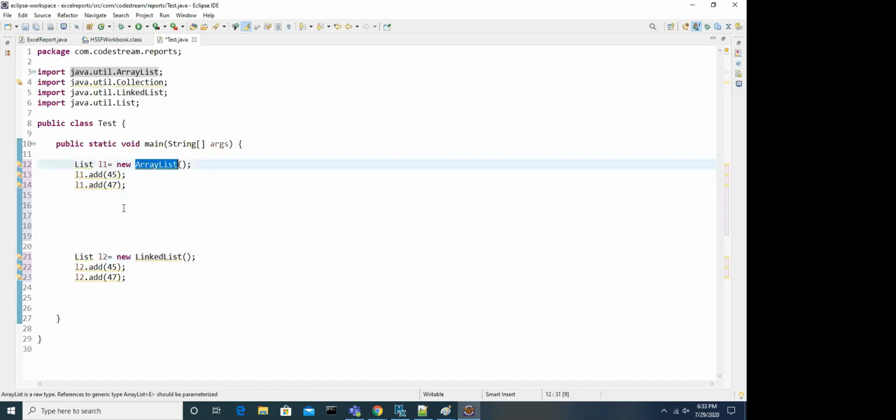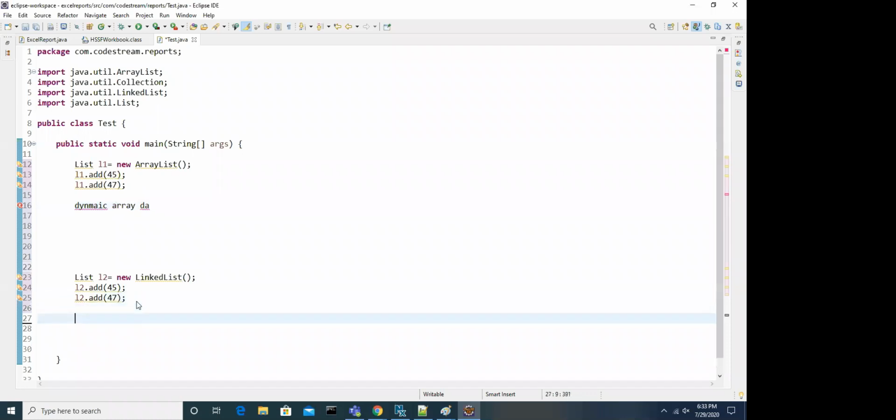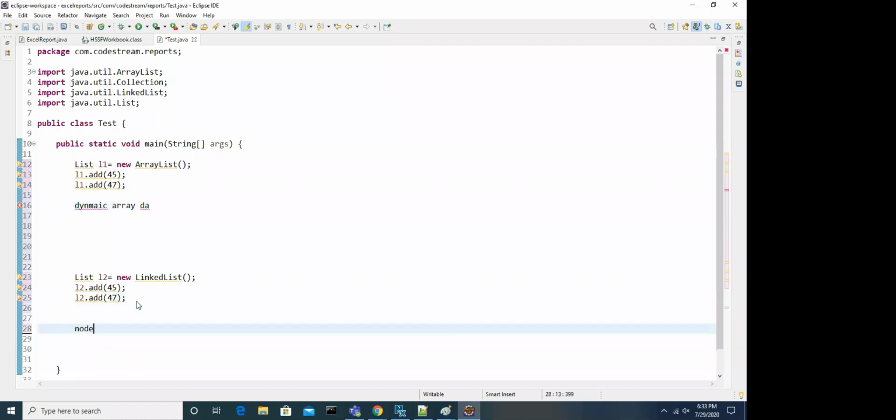ArrayList uses a dynamic array data structure, whereas LinkedList uses a node based architecture. You might understand this concept from the data structures in C, where there is a node and arrays concept. There you can understand it easily.